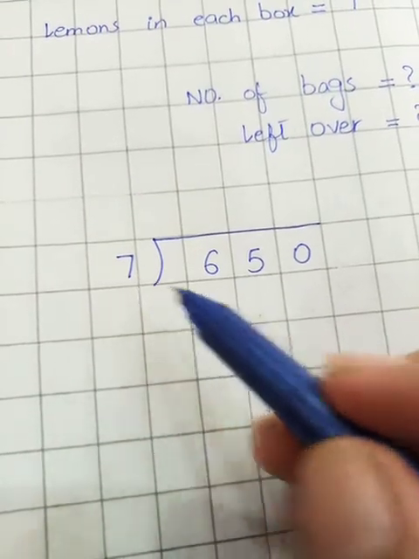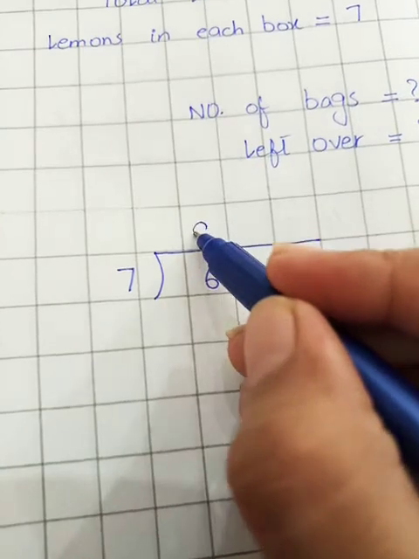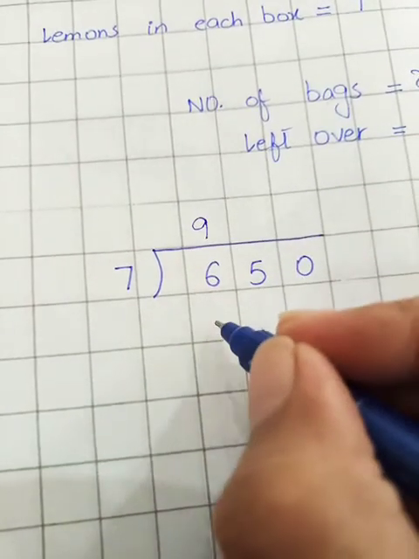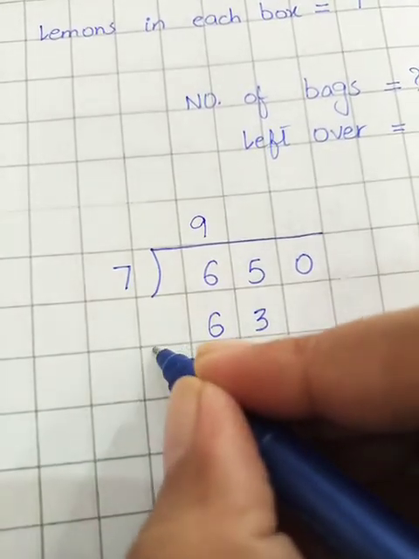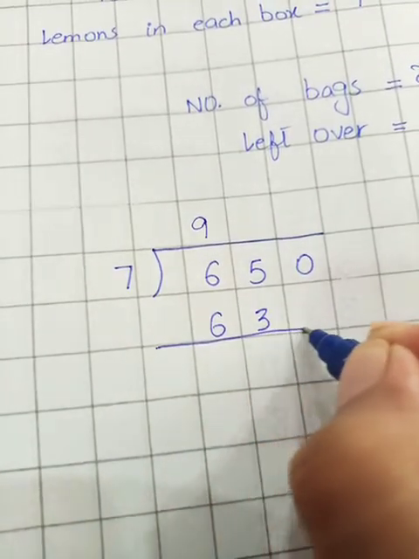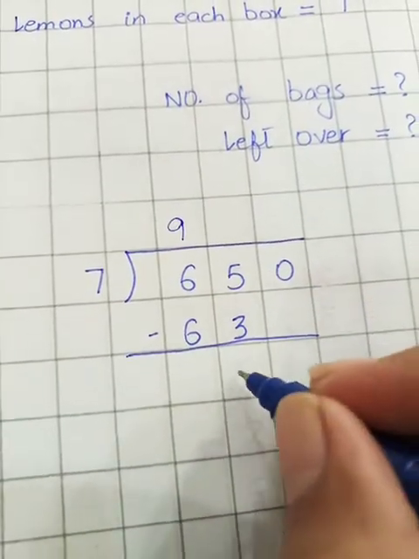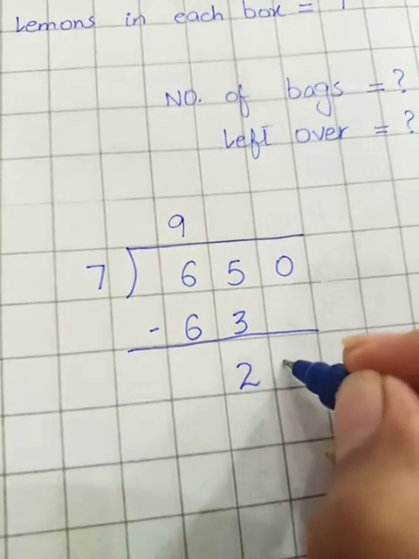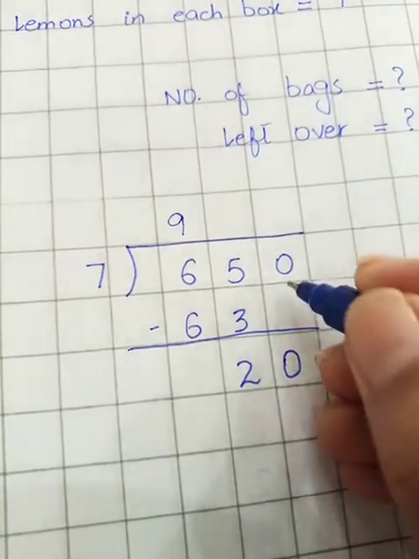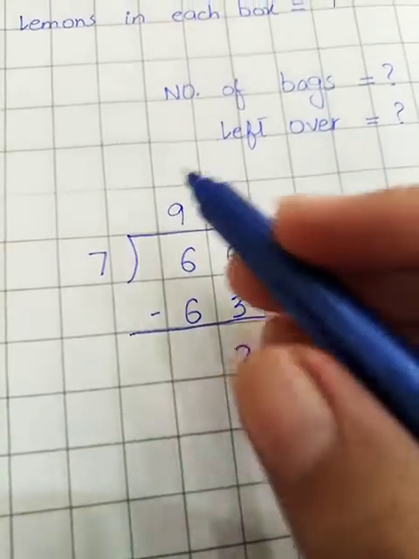Read the table of 7 to get the number 65. As we know that 7 nines are 63. So students, 63 can be written here beneath this. Now in the next step, that is subtraction, we are going to subtract 5 minus 3 is 2. Now 2 is smaller than the divisor again, so I am writing the 0 down here. This will become the number 20. Now 7 can be divided.